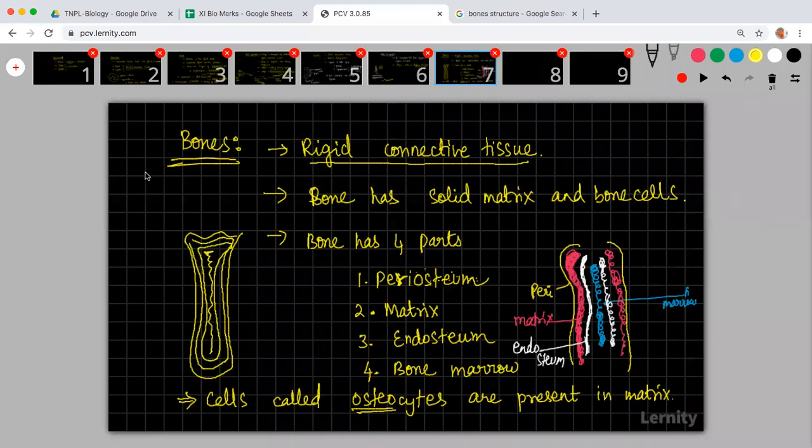And what kind of cells are making bones? It is made up of cells called osteocytes. The matrix is protected by periosteum and endosteum.